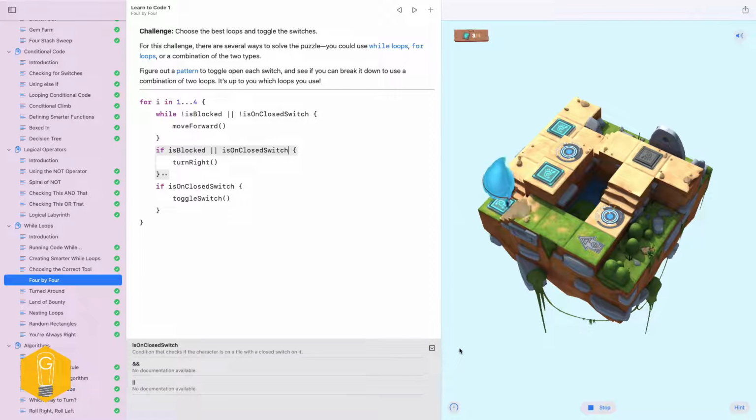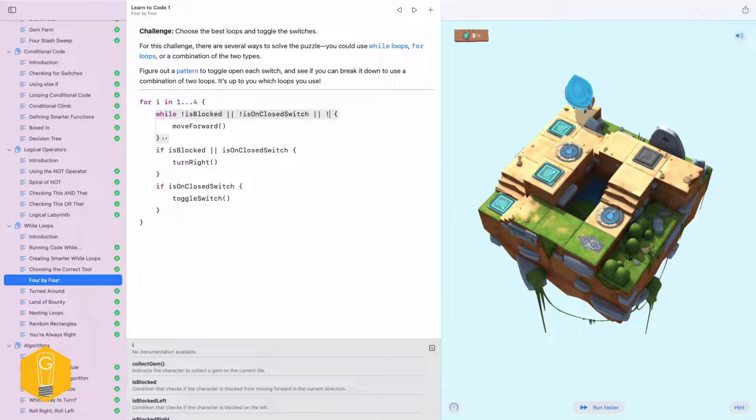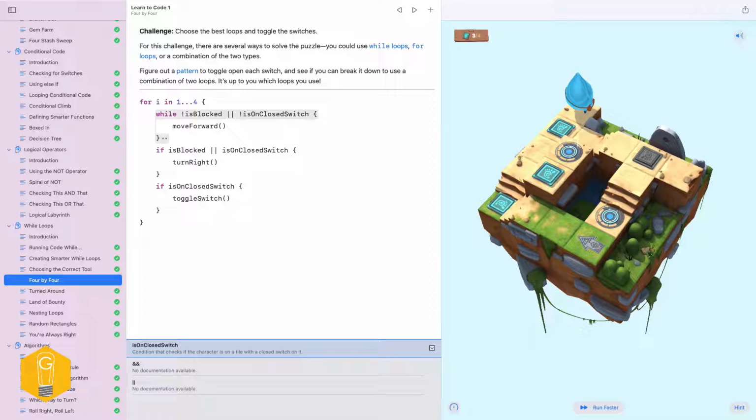Oh, and they change it on us. Interesting. Okay. That's not going to work for us. We could go even further and say, interesting.